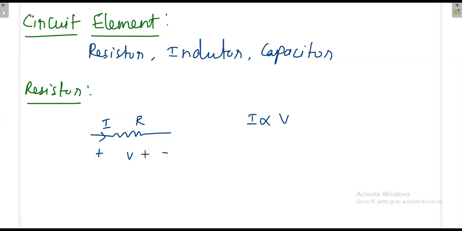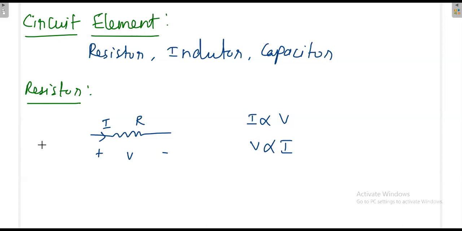Sometimes in the exam they ask this question, which one of the following is Ohm's law? They will give this option, and again they will give some other option. Again the confusion arises. Current is directly proportional to voltage, or voltage is directly proportional to current. Then why this distinction? Which one is correct, sir? Anybody? First one or second one? Or both are correct?